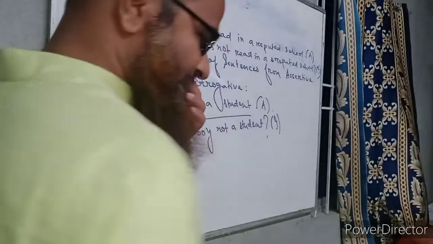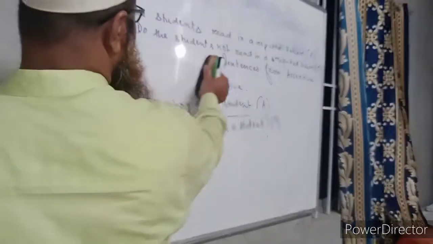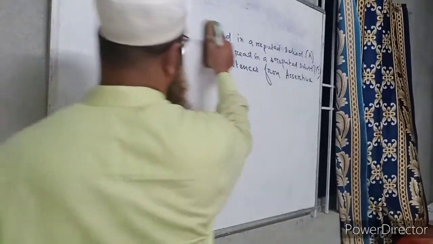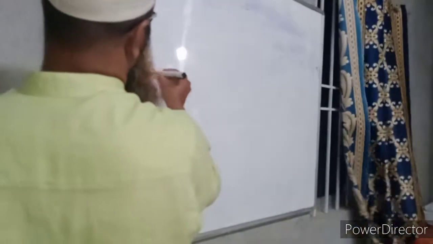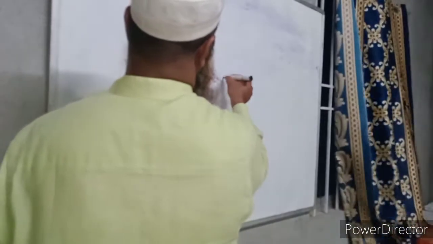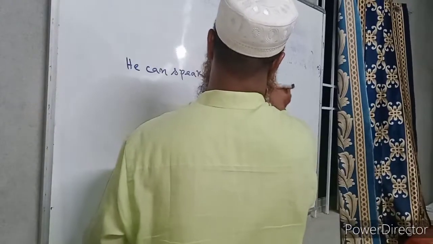I am giving here some more examples. He can speak English well. This is also a very simple sentence.